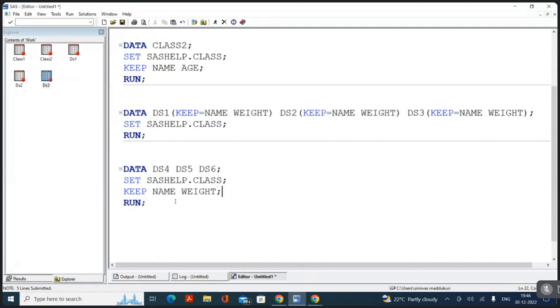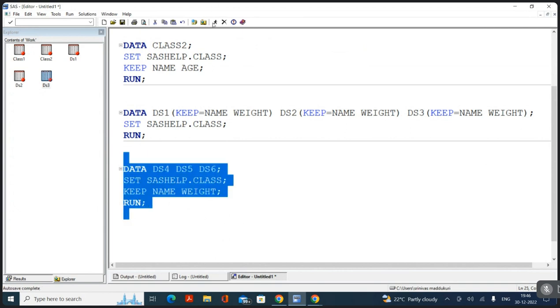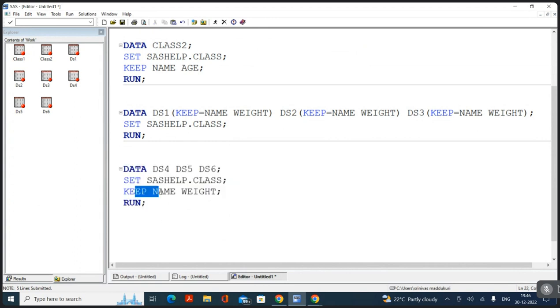Statement. Now, remember, if you write a statement when you're creating multiple data sets, the same statement works in the same way for all the three data sets. You don't need to write a separate statement. One statement will work for all the multiple data sets that you are creating. Now that means if I execute the program for DS4, DS5, and DS6, what variables am I going to have? Name and weight. So when you write a statement in a program, for all the data sets that are created in one program, the statement works in the same way for all the three data sets.